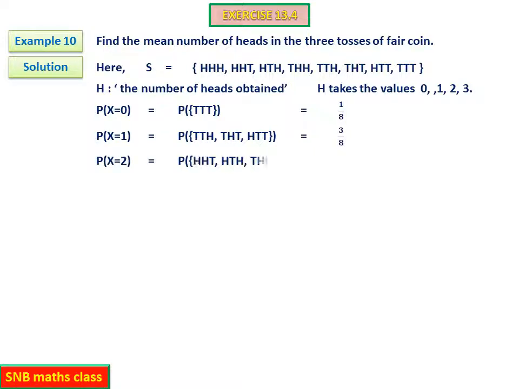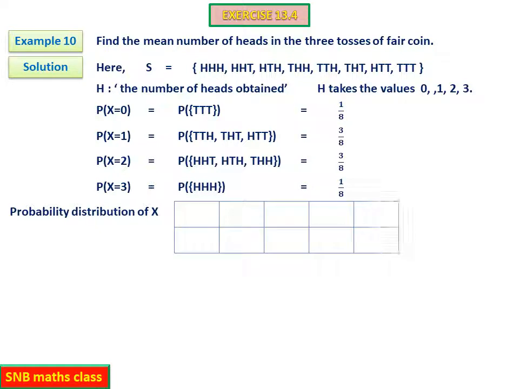Similarly, probability x equal to 2 means what? So 2 heads. So HHT, then HTH and THH. So this will be equal to once again 3 by 8. And the last one, probability x equal to 3 means what? Getting all the 3 heads. So HHH. So this will be equal to 1 by 8. And you can also check whether the sum is 1 here after completion of all the possible values of the random variable. So you can see here it is 1.